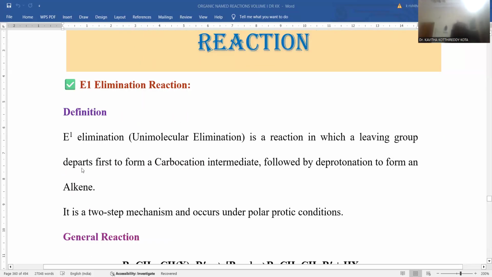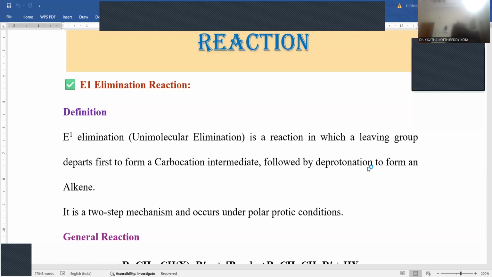E1 elimination reaction definition. E1 stands for unimolecular elimination reaction, where the leaving group departs from the starting material so that a carbocation intermediate will be originated. The carbocation will further go for the deprotonation process.